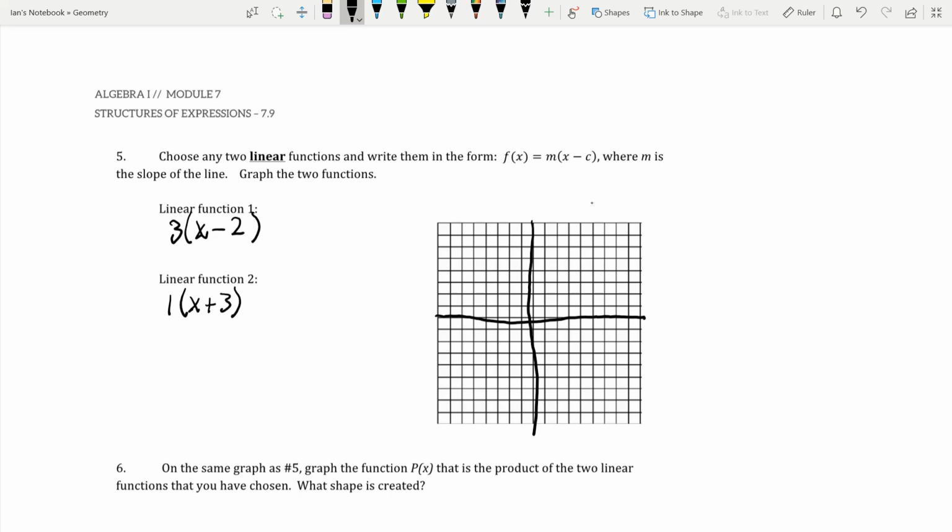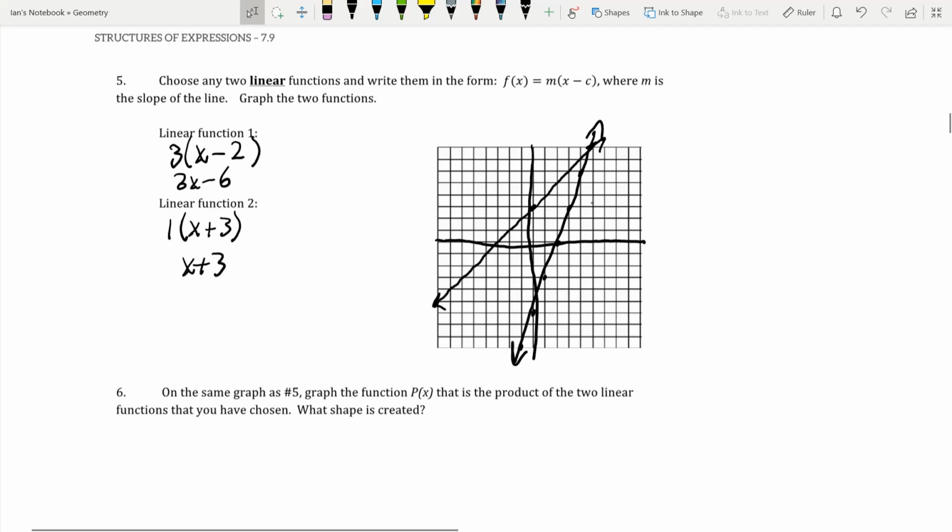So if we put this into slope-intercept form, we're going to get 3x minus 6 and x plus 3. So x plus 3 is very easy to graph. It's going to go through here, and it's going to go this way and this way. Now 3x minus 6, we're going to go down to negative 6. So 1, 2, 3, 4, 5, 6. That's where it crosses. And we're going down 3 if we go to the left, and going up 3 moves to the right. And it would be like right there. And that's our line for that equation.